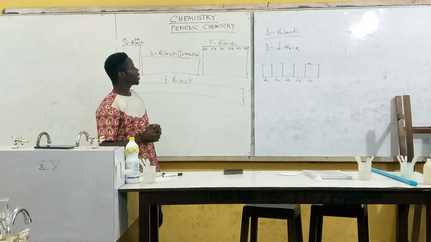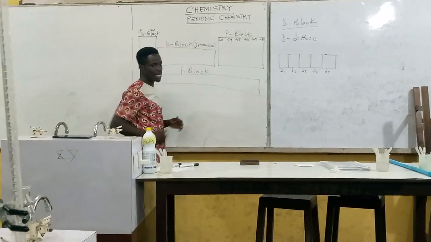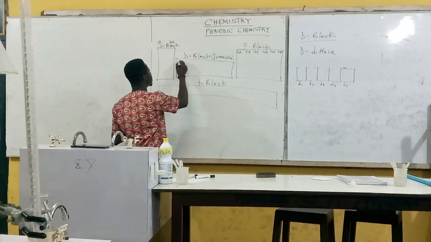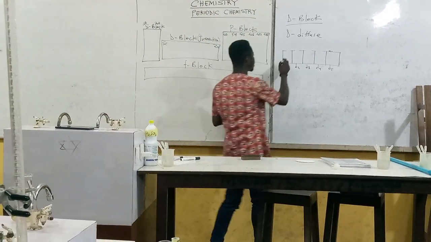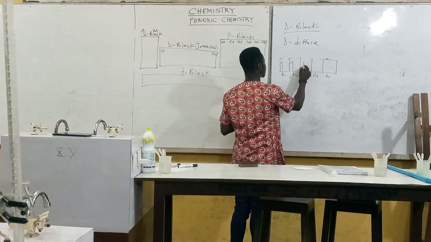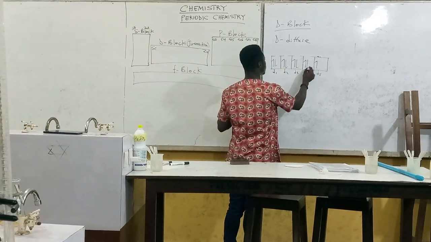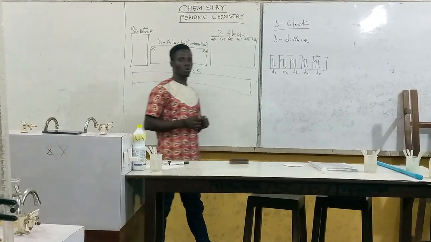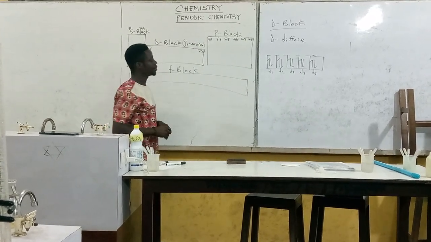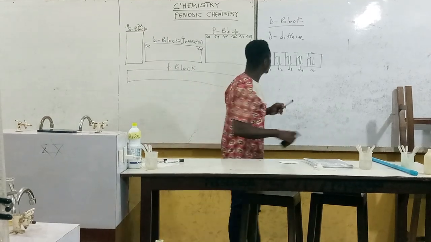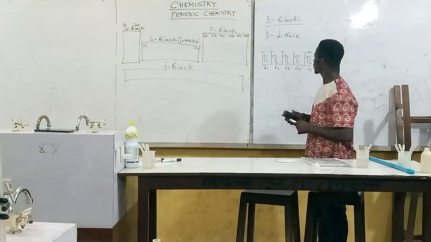Now the diffuse block also has a maximum of 10 electrons. So it normally starts from this place, scandium, and ends at zinc. They are 10 in number. So you can see we throw these electrons in singly before we pair them up in the opposite spin. So the d block can take a maximum of 10 electrons. That's the d orbital. So that is one thing we need to know about the d block. They are transition elements, and we'll talk about some of their characteristics.